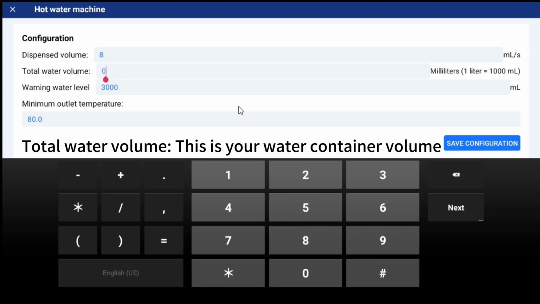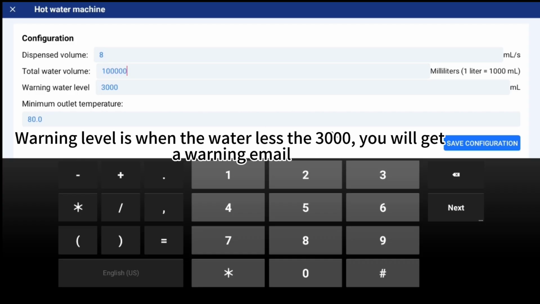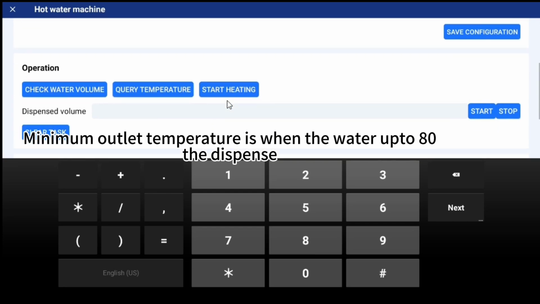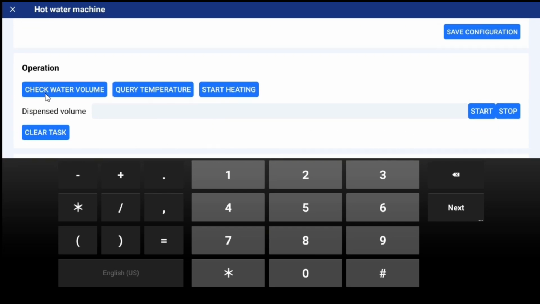Total water volume, this is your water container volume. Warning level is when the water is less than 3000, you will get a warning email. Minimum outlet temperature is when the water reaches 80 before dispensing. You can check the water volume here.